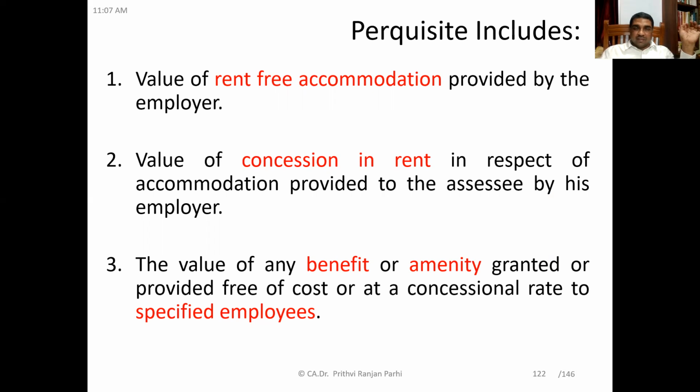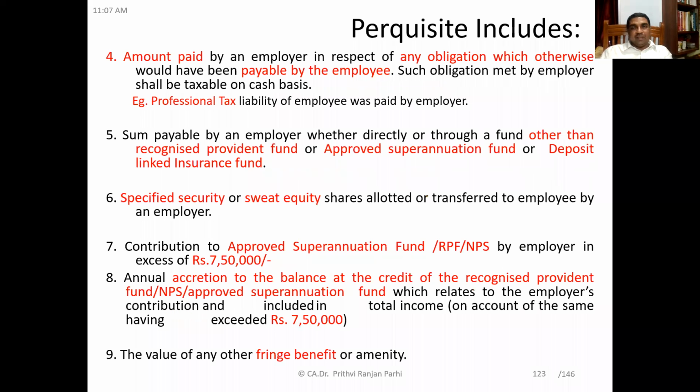Third one is the value of any benefit or amenity granted or provided free of cost or at a concessional rate to specified employees. There is a need to understand who the specified employees are, and if some benefits or amenities are granted to them free of cost or at a concessional rate, that has to be included in salary. We'll be learning that.